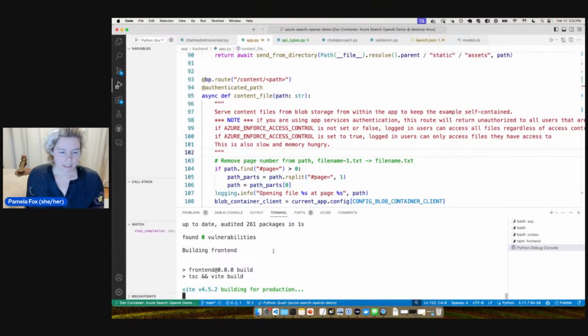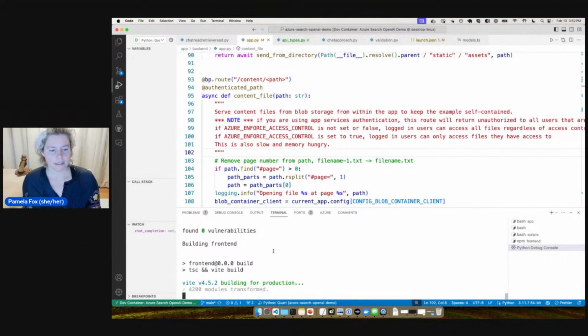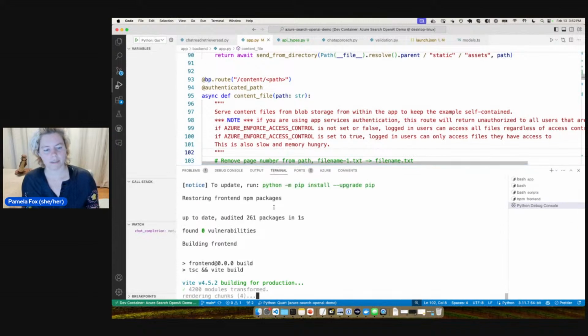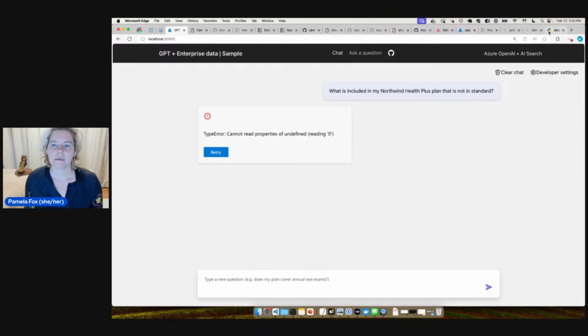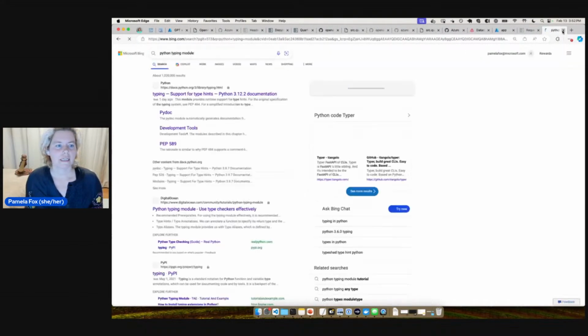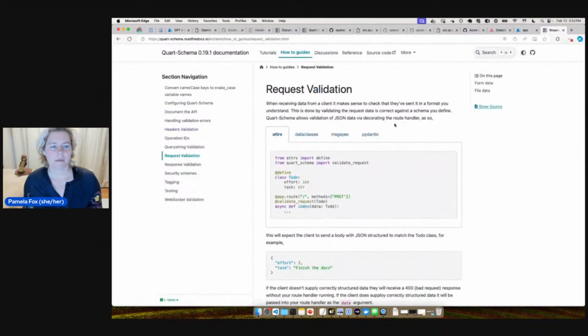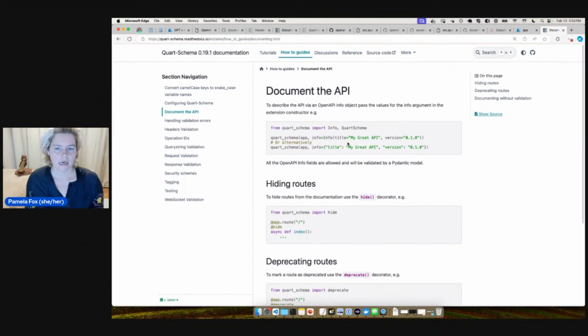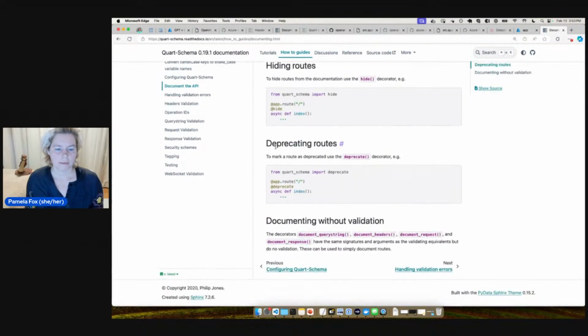Let's see. Just doing our little front end build. I need to improve my local debugging. All right, what other documentation can we look at? So we looked at the data classes, typing module, Quart-Schema. So we've done hiding. We don't need to deprecate anything, fortunately.